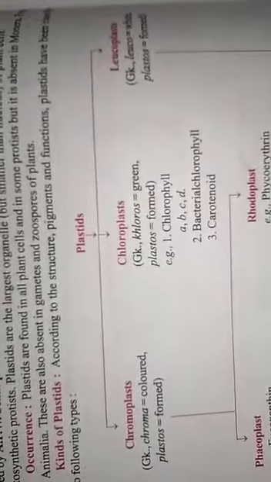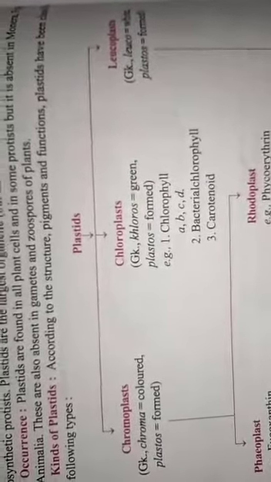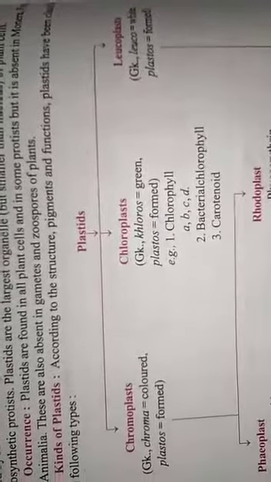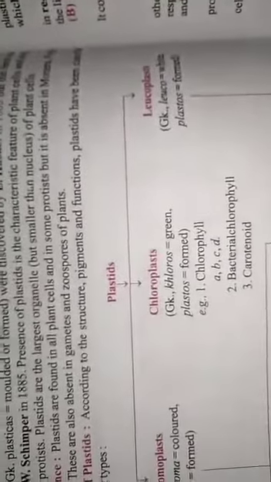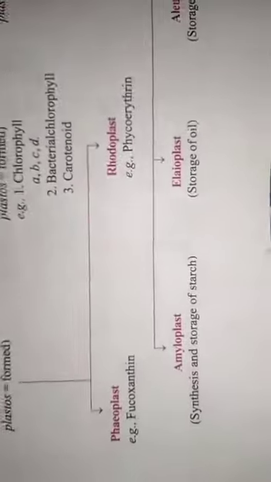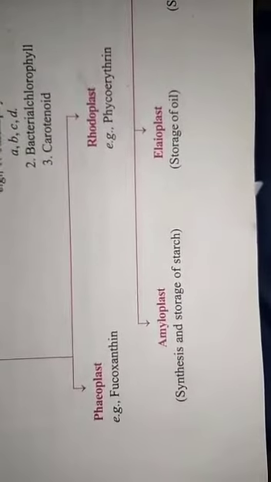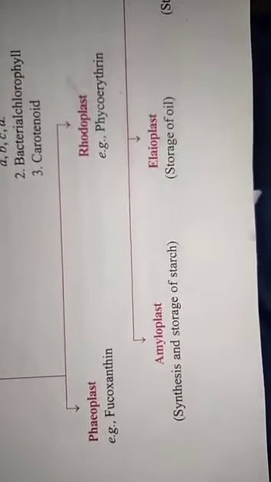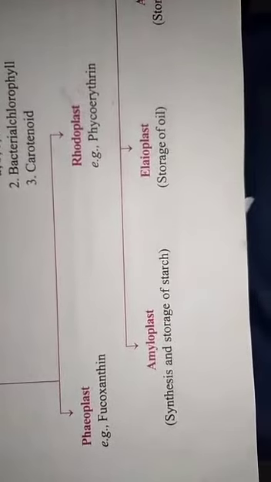Leucoplast is the third kind of plastid. It is white in color. Leucoplast is further divided into three parts: amyloplast, elaioplast and aleuroplast.